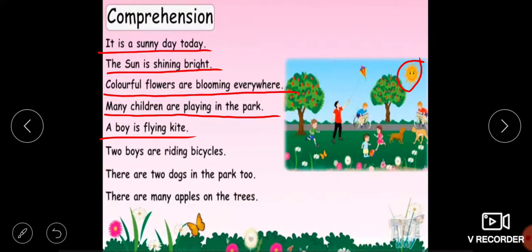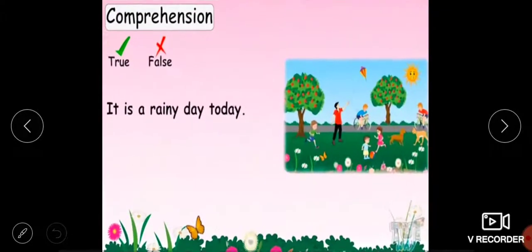Okay, guys. So, now let's move further and see what is there for us. Again, the same kind of activity is there, a true or false activity. Again, there is a statement. And if you have read the passage carefully, you would see whether this statement is true or false. So when it is true, you have to say true, tick it right, and if it is wrong, you have to tick it wrong. Okay? So let's move.